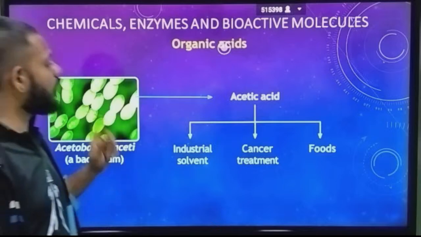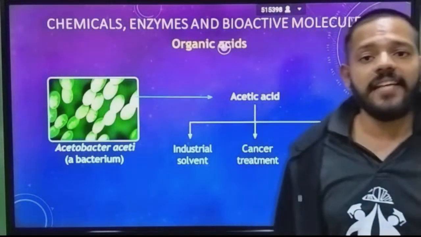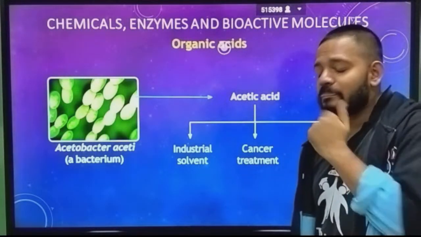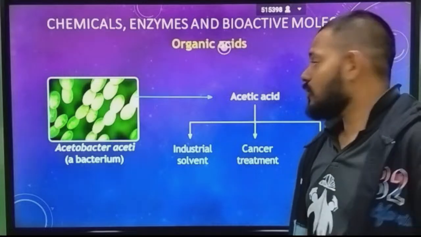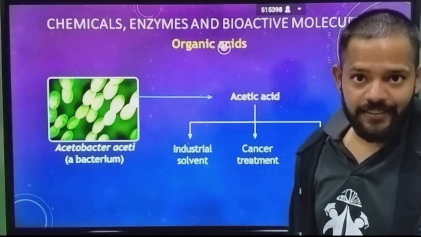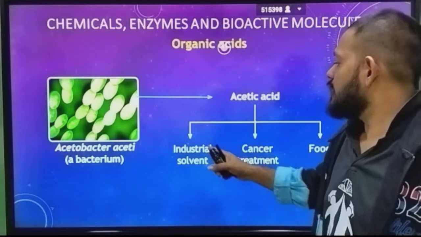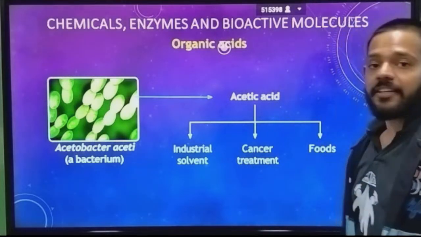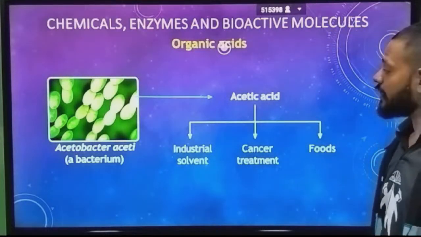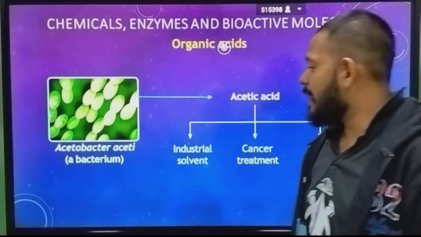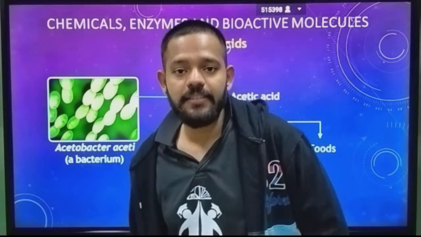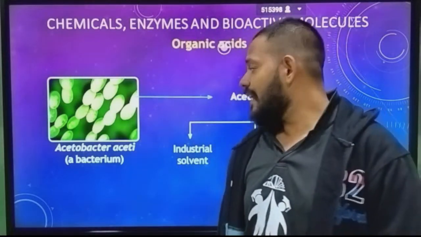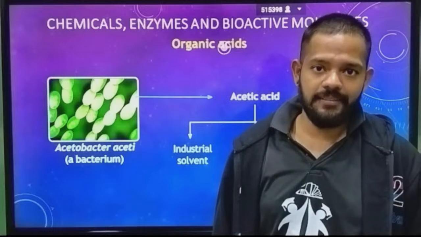The second organic acid produced with the help of microbes is acetic acid. It is used as an industrial solvent, in food, and in medicine. Acetic acid is produced by a bacterium, Acetobacter aceti. In vinegar you will find Acetobacter aceti.